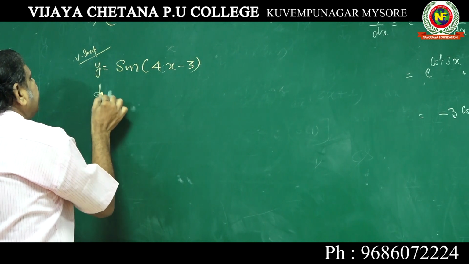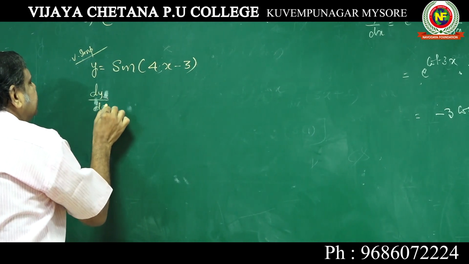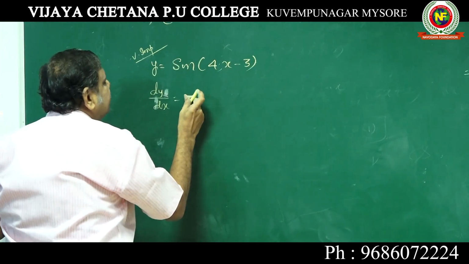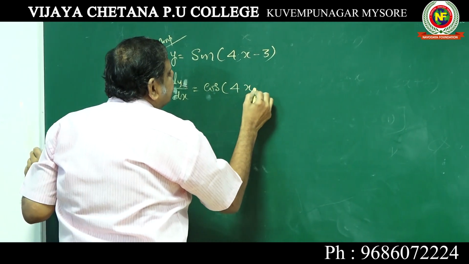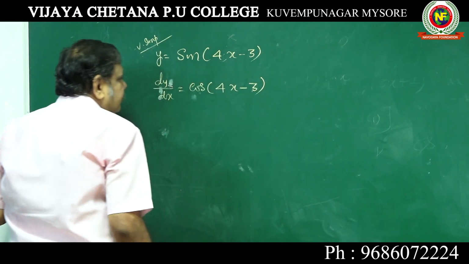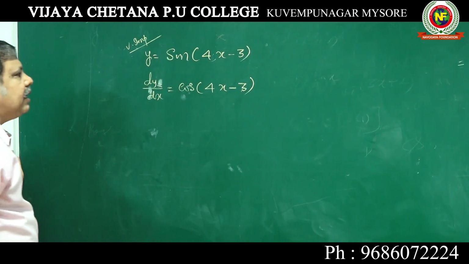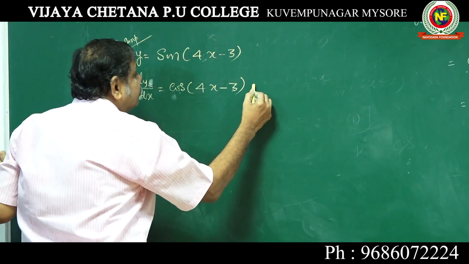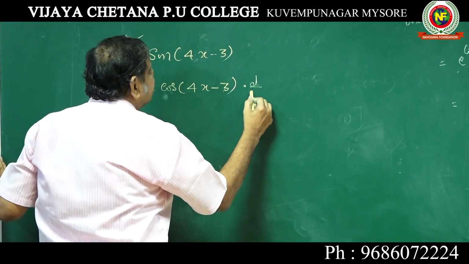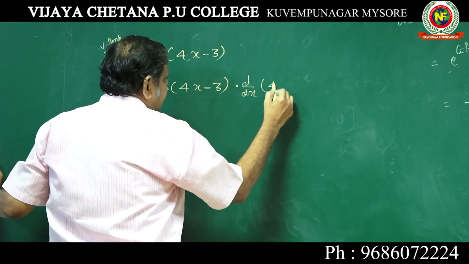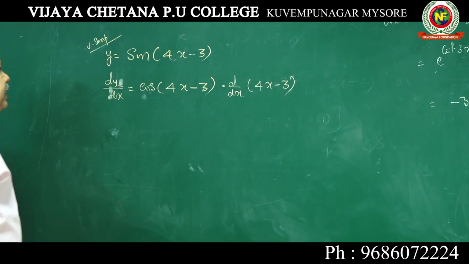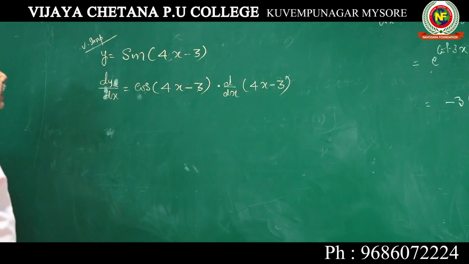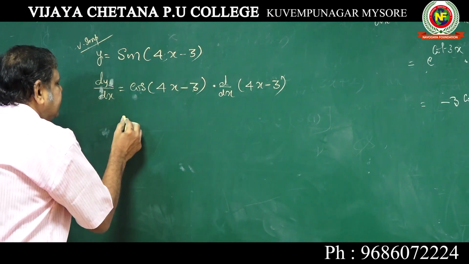Now when you differentiate, dy by dx is equal to cos of 4x minus 3 into d by dx of 4x minus 3.